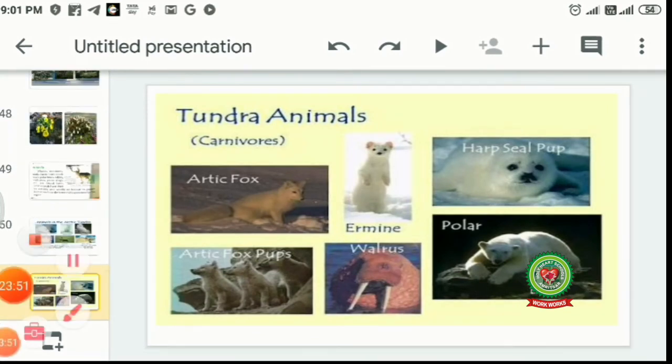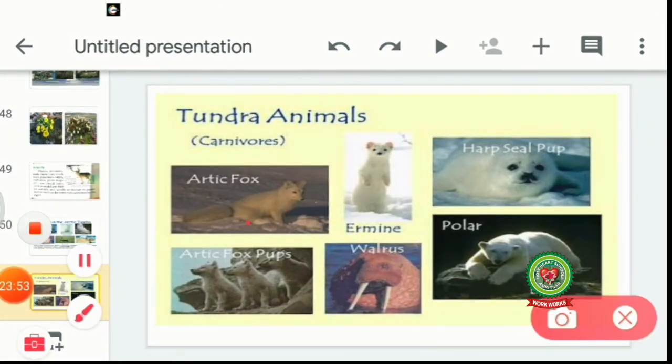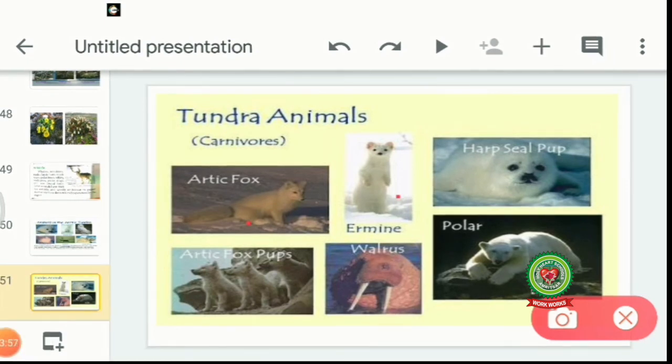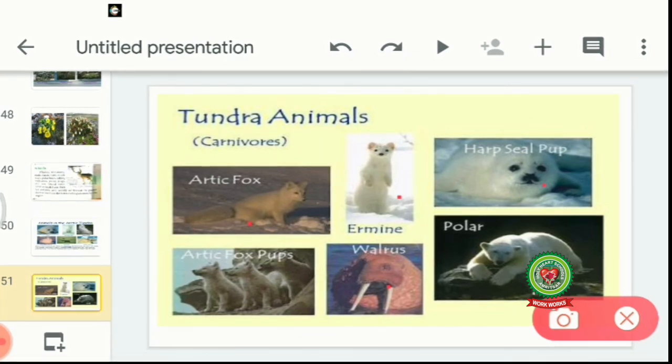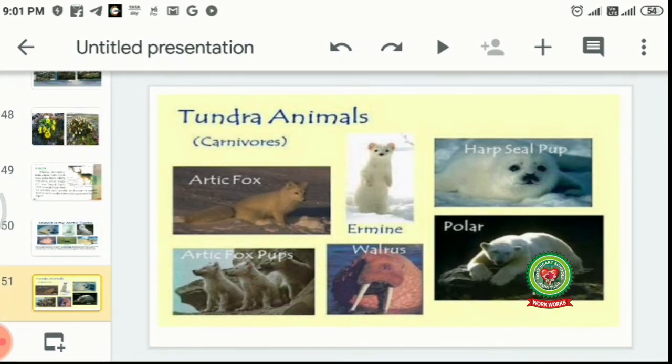There are some more animals, like you can see Arctic fox, ermine, half-seal pup, polar bear. This is walrus. So these all are the animals which are found in the tundra region, and these all are carnivorous animals.